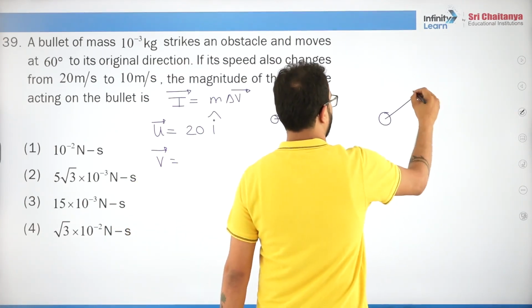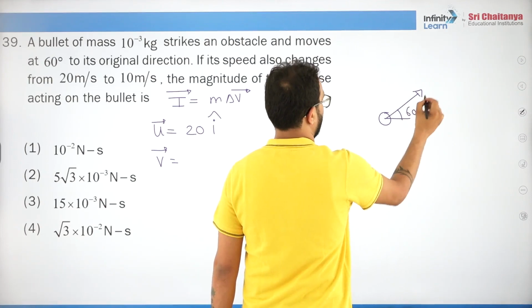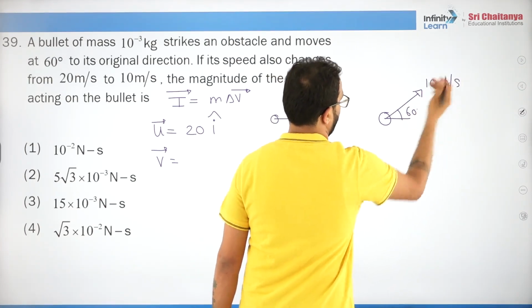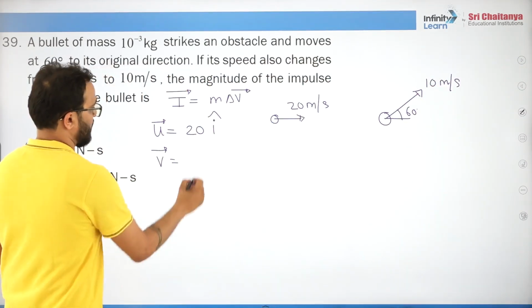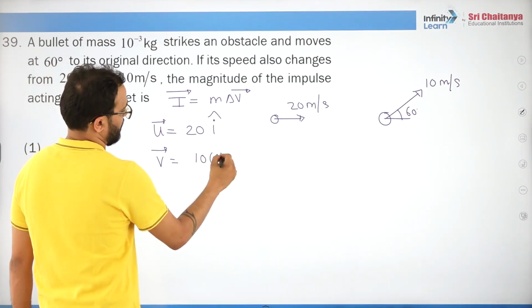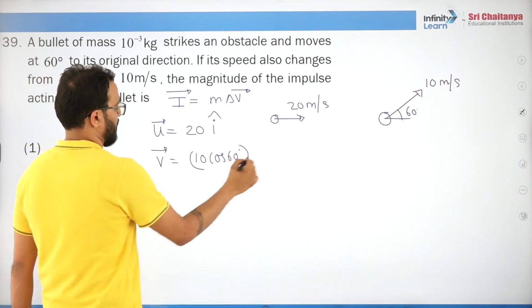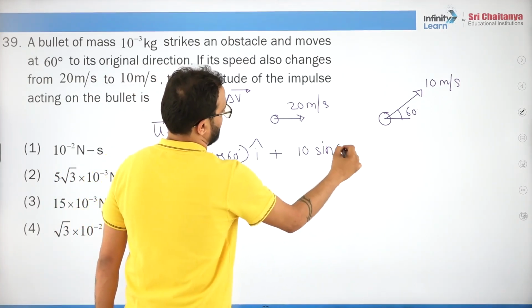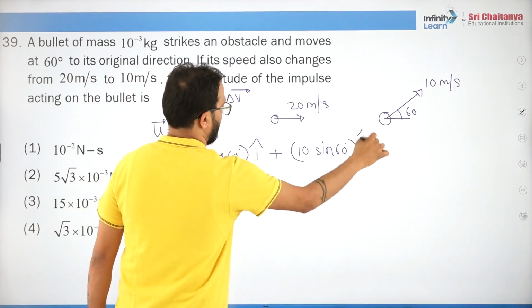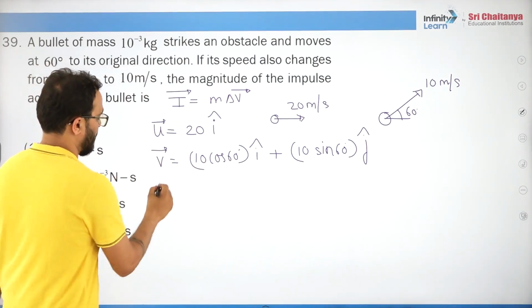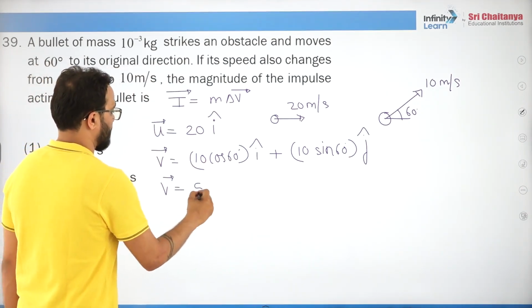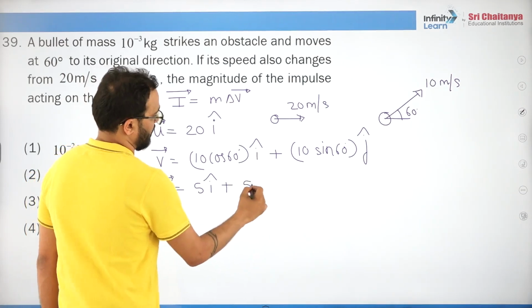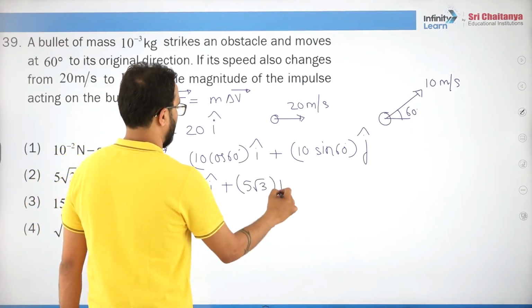After collision it goes at an angle of 60 degrees with 10 meter per second. So obviously it will have components: 10 cos 60 degrees i cap plus 10 sin 60 degrees j cap. Now everybody knows cos 60 is half, it will be 5 i cap. So vector V is 5 i cap plus 5 root 3 j cap.